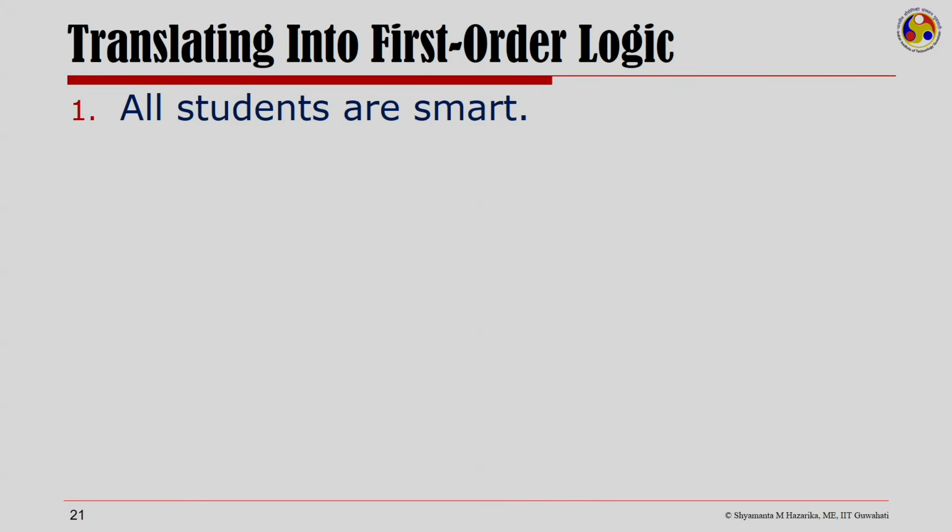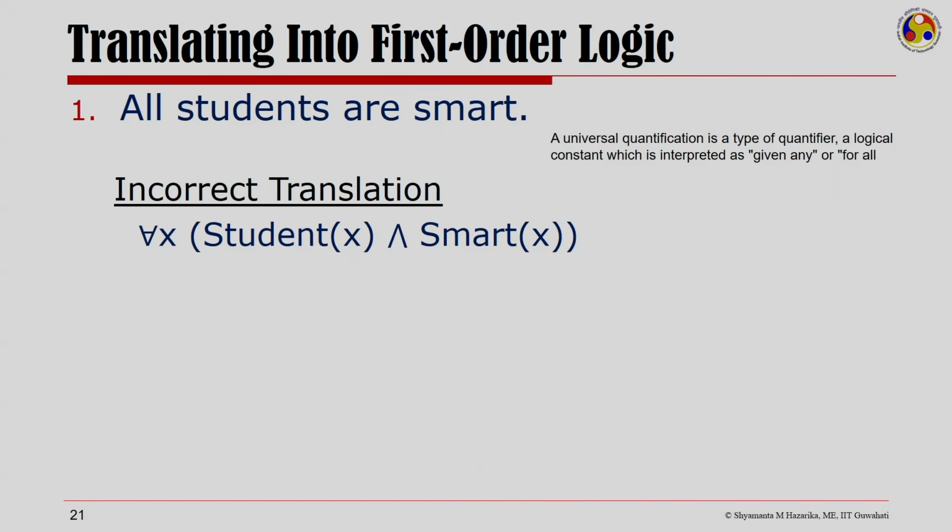So, let us now look at translating a couple of English statements to first order logic. Here is our first example: all students are smart. A universal quantifier needs to be used here because we are talking of all the students. But then if we write for all x, student x and smart x, this is an incorrect translation.